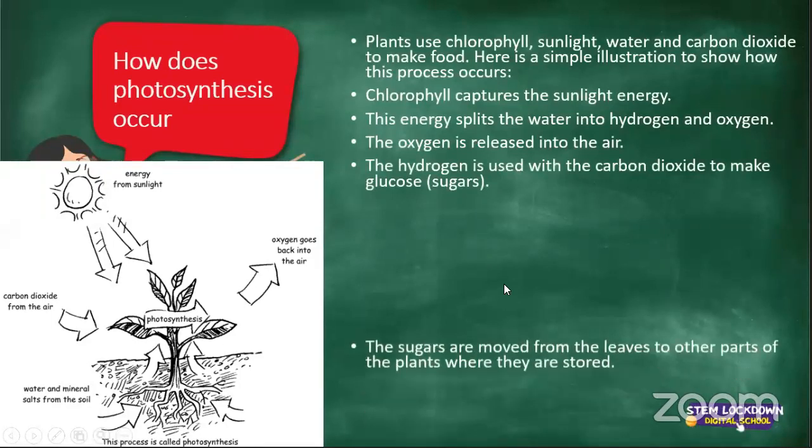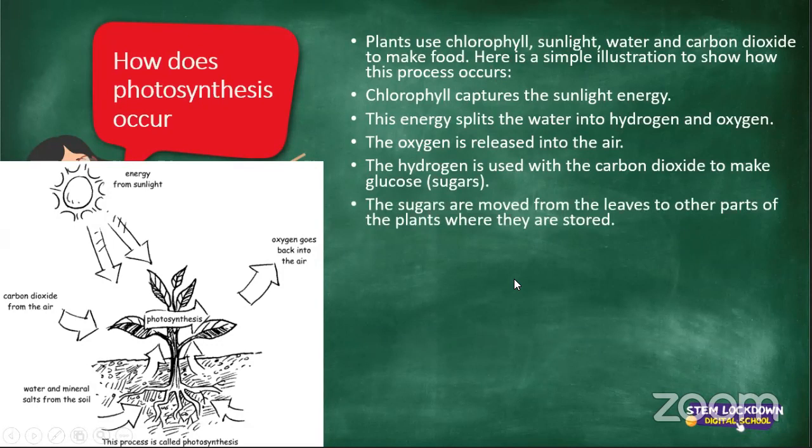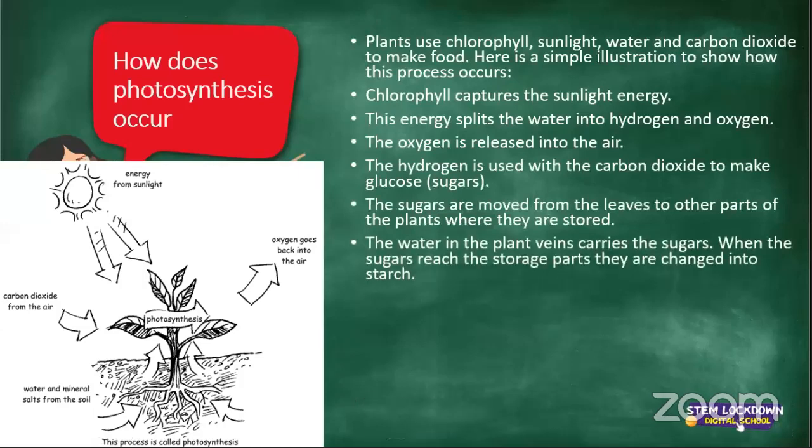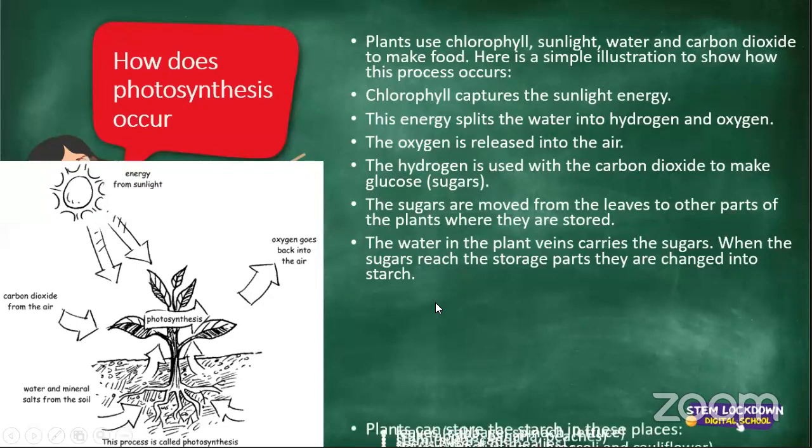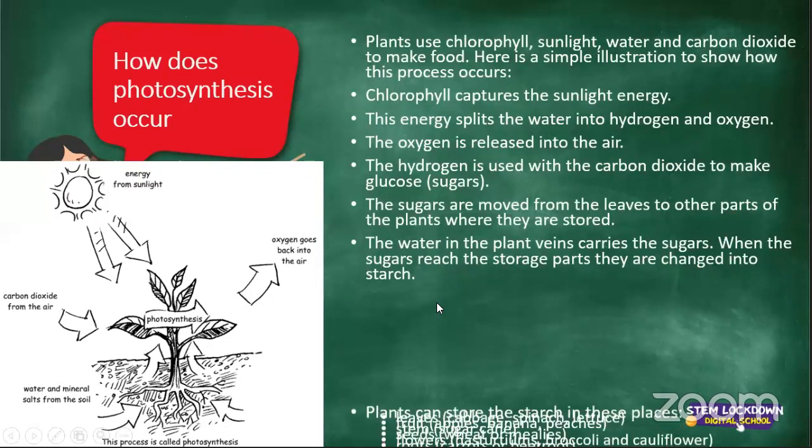The sugars are moved from the leaves to parts of the plant where they are stored. The water in the plant veins carries the sugars. When the sugars reach the storage parts, they are changed into starch. So plants can store the starch in these places.